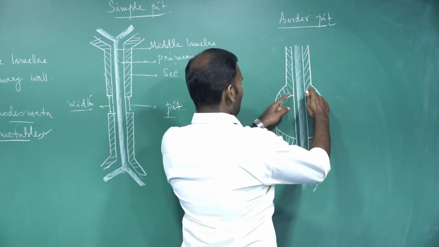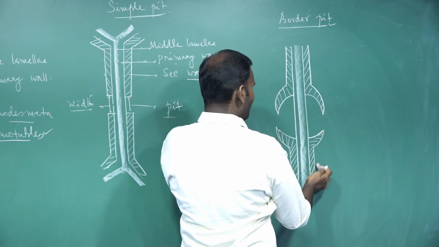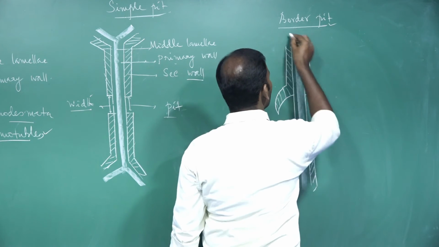So the secondary wall which hangs over on both sides, these are called bordered pit.